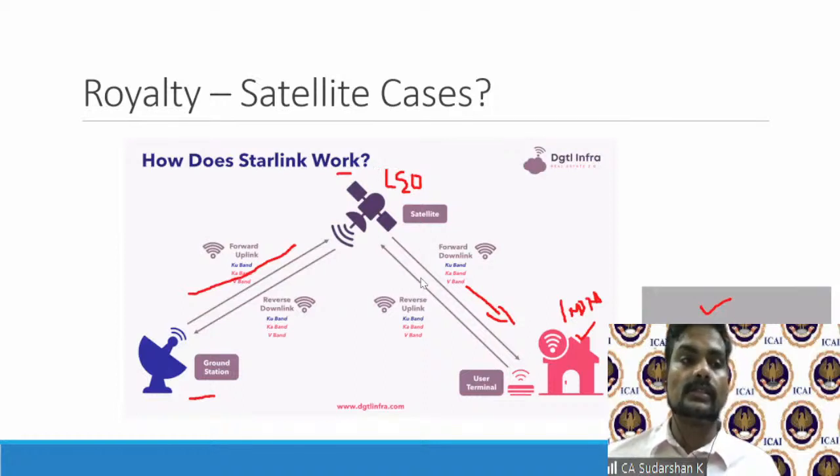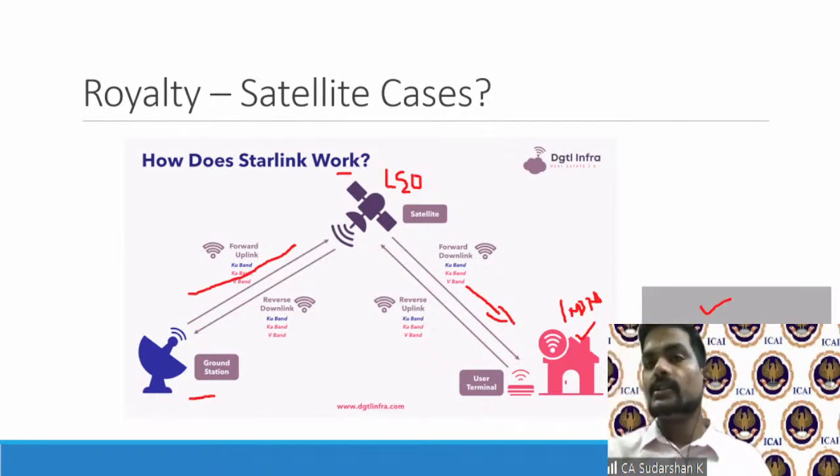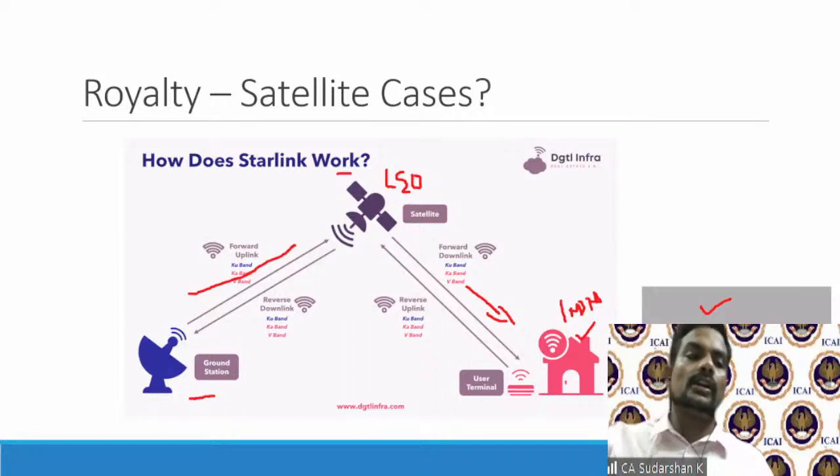Now, this is not a new age model. This was there 15, 20, 25 years ago. And as I mentioned to you, this was largely utilized by the television companies. All your TV channels cannot afford to have a satellite transponder. So they will have some satellite companies who will help them with the uplinking and downlinking.